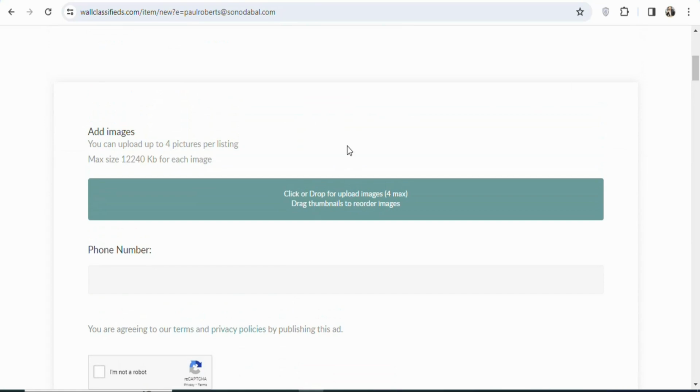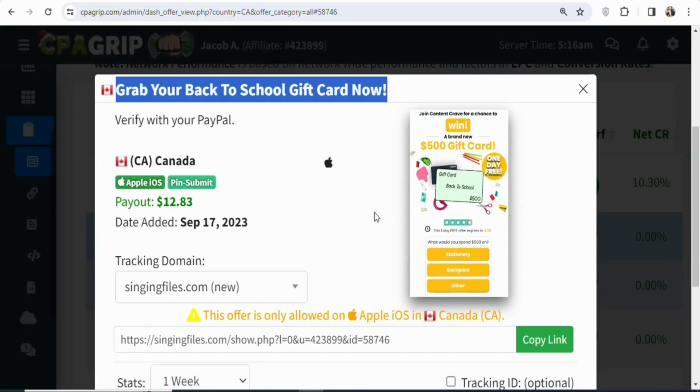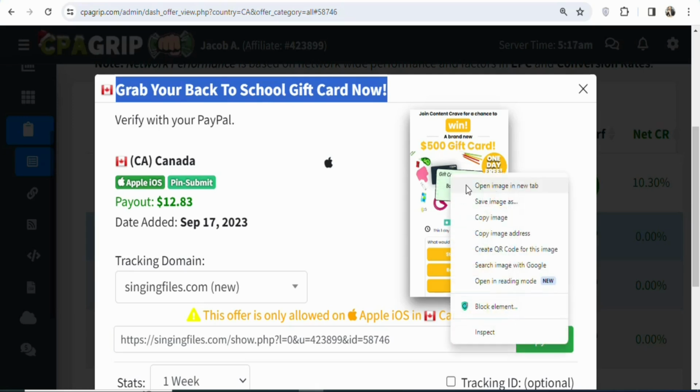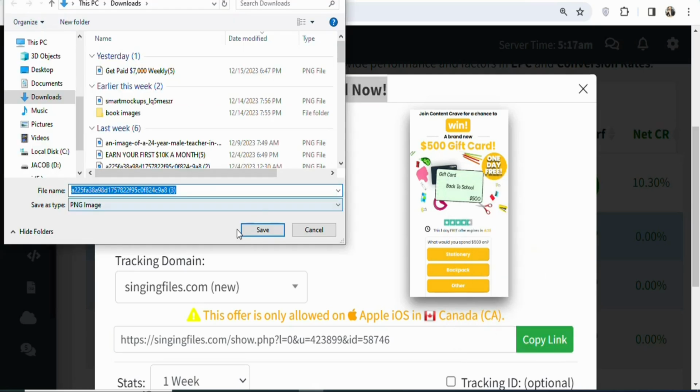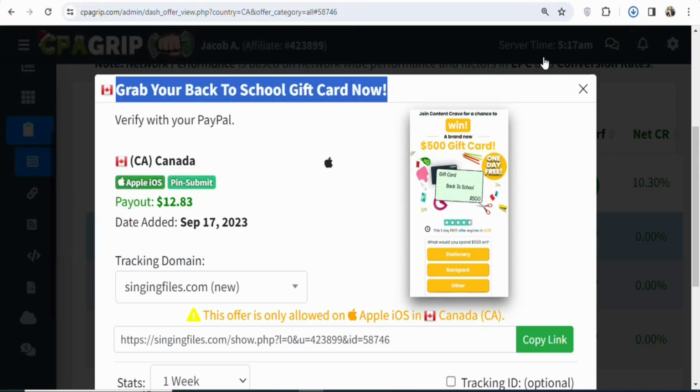You can see right here, add images. We have to upload images of the offer. To get images of the offer, what you have to do is come back on CPA group, put your pointer on the offer image, right click. Once you right click, you're going to select save images. Once you click on that, you're going to click on save. As you can see, that has been done. The image has been saved.